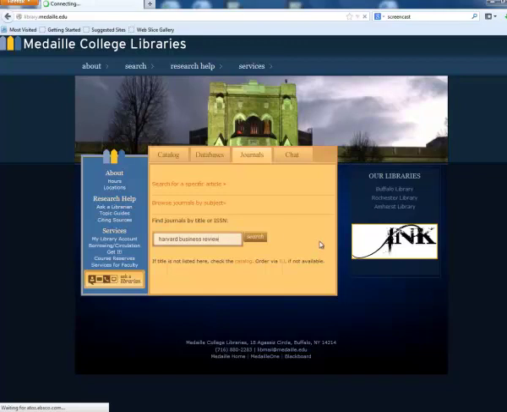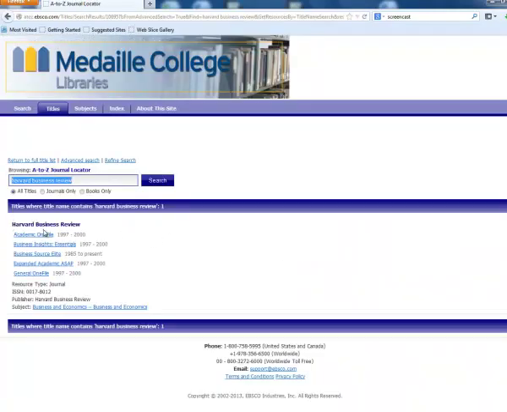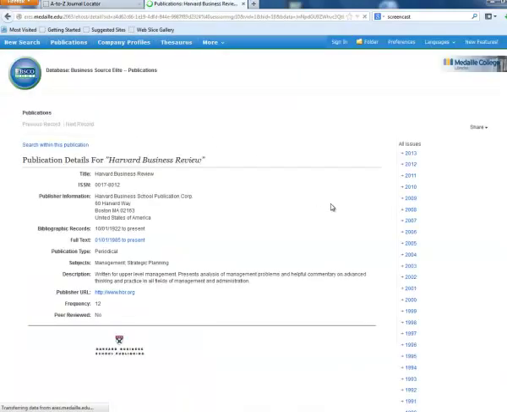And hit search. And you will see over here that Medaille has access to Harvard Business Review in a number of different databases. But the one that's going to be useful to us is this Business Source Elite from 1985 to the present. We'll click on Business Source Elite and we'll be linked to that database.